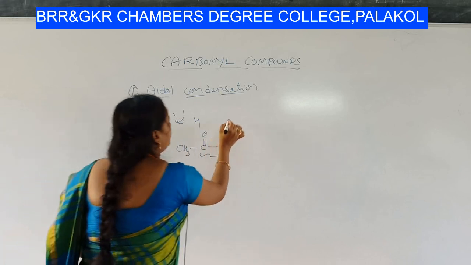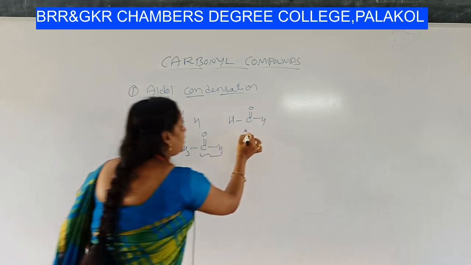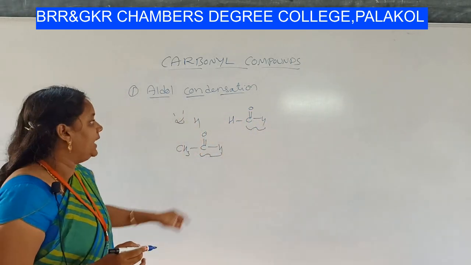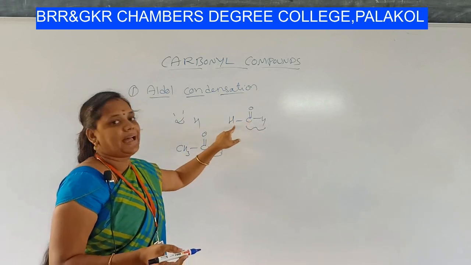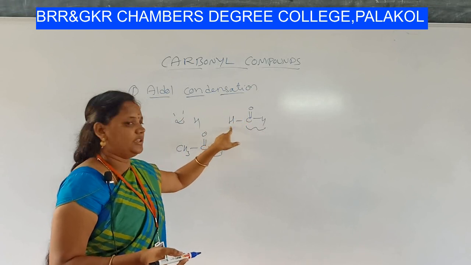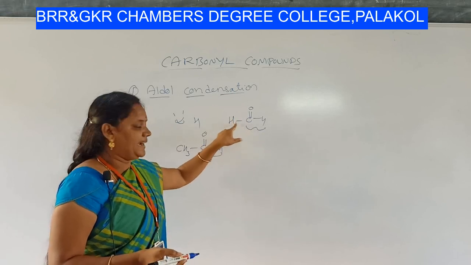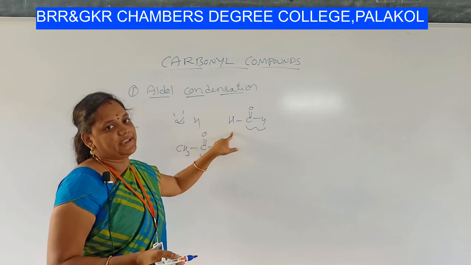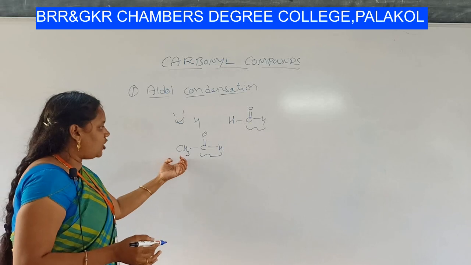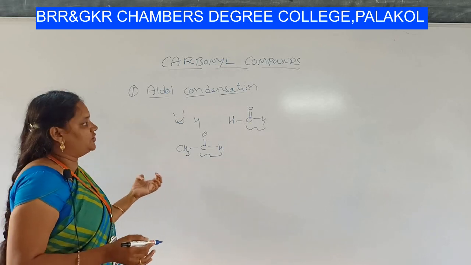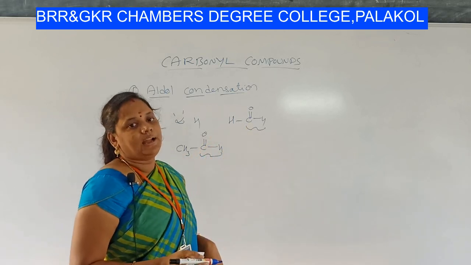For example, if you take formaldehyde, what happens here? C double bond O H is the functional group, okay? And to the functional group, no carbon is attached. Of course, hydrogen is attached, but it is not considered as alpha hydrogen. If a carbon is attached to the functional group and hydrogens are attached to that carbon, they are called alpha hydrogens. This compound acetaldehyde has alpha hydrogens, whereas this compound formaldehyde does not have alpha hydrogens.